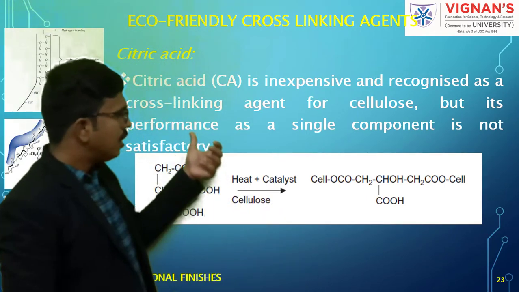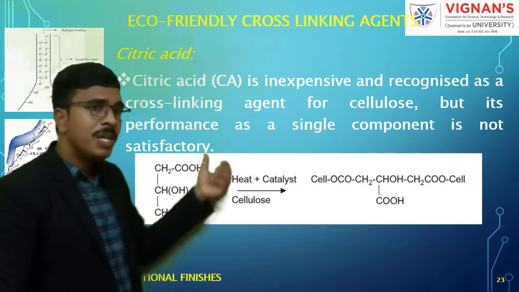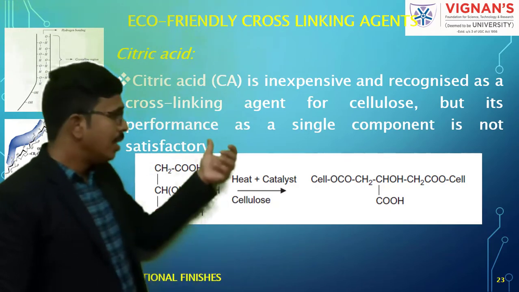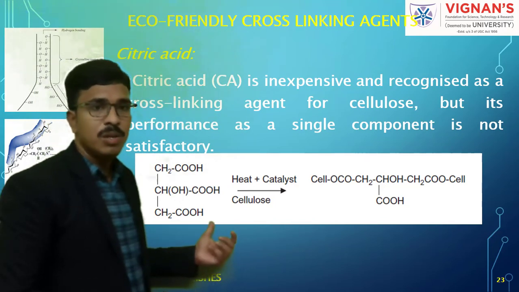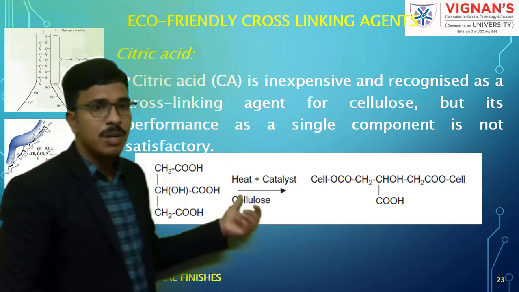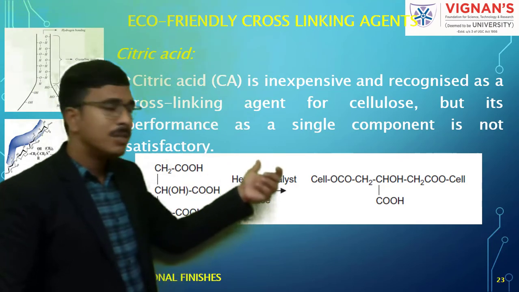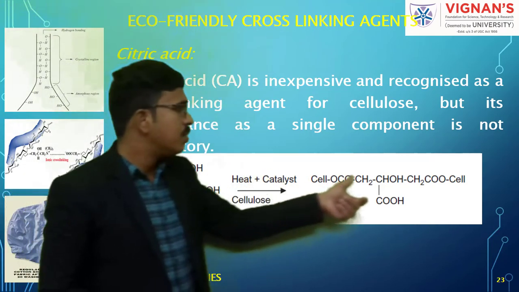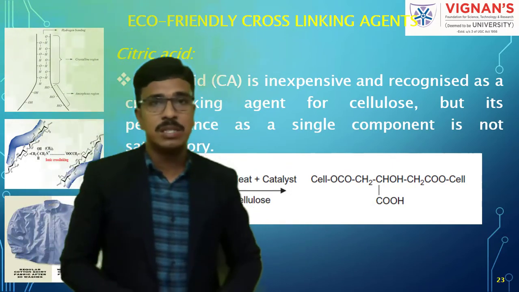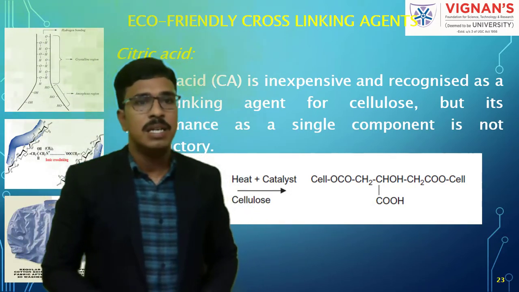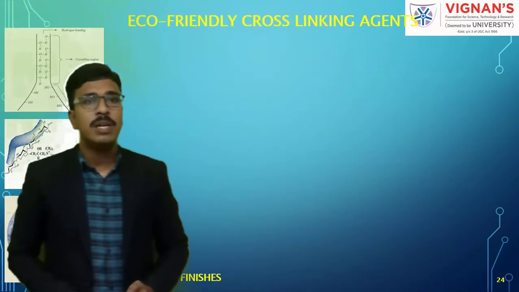Now you can see here, this is citric acid. Now you can see how many carboxylic groups. Here there are 3 carboxylic groups. Now you see the cellulose we are treating. We are heating in the presence of some catalyst, where this is the final structure we are getting. Understand?